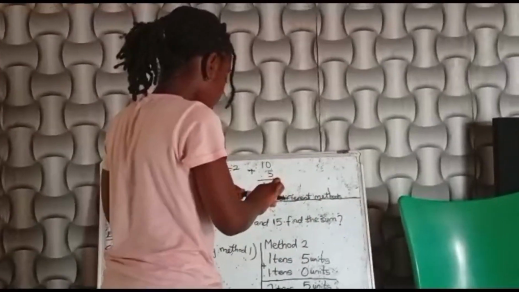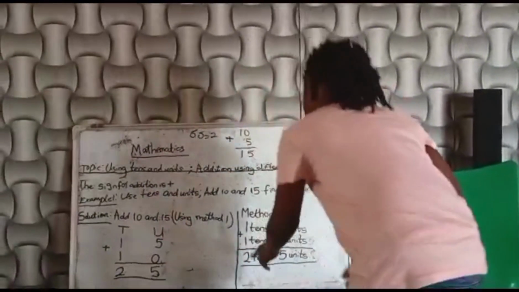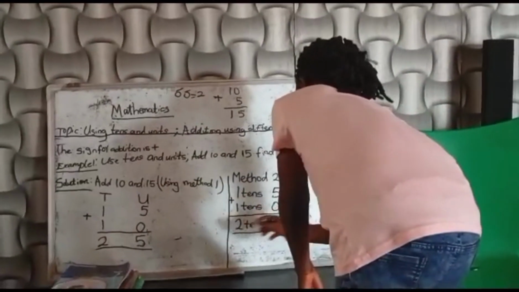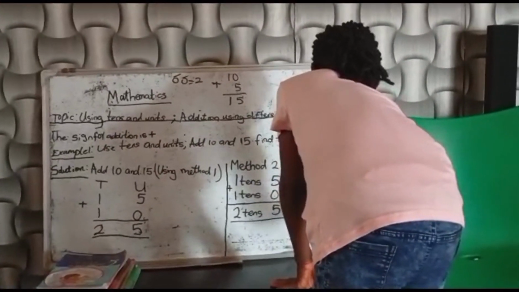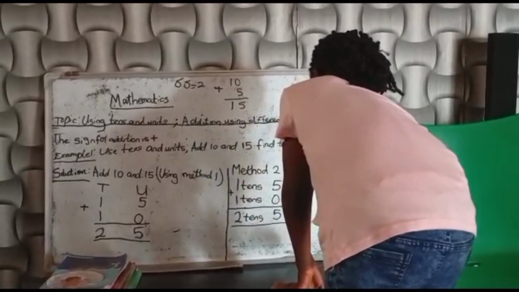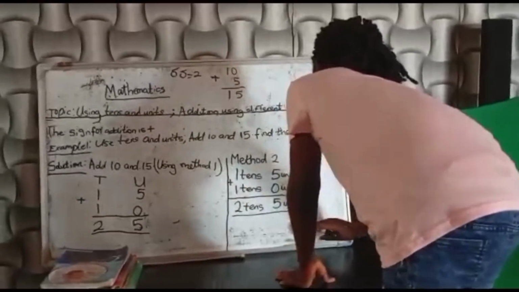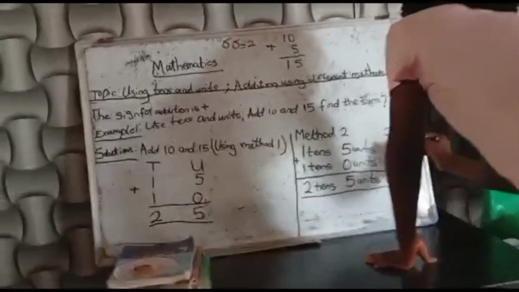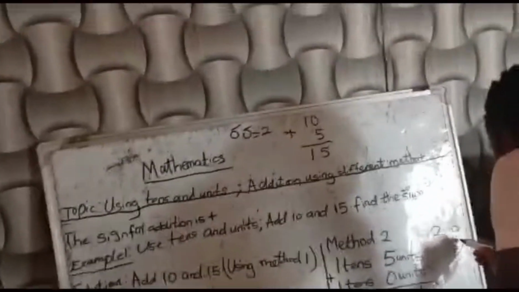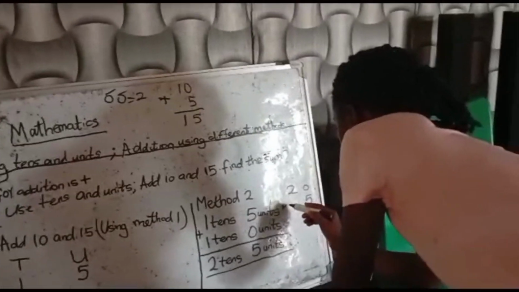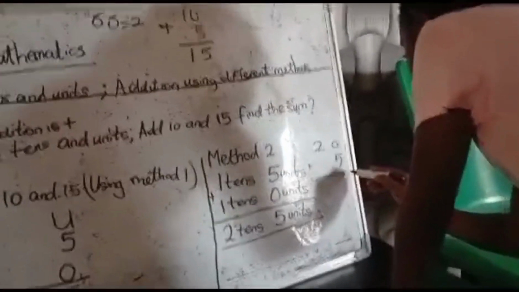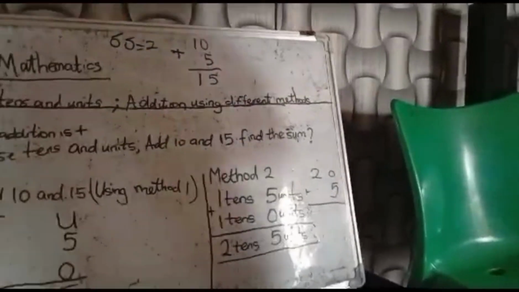Now we're going to come right here. 2 tens equals 20. And 5 units. We add it. Are you guys getting it? It's very simple. It's very simple.